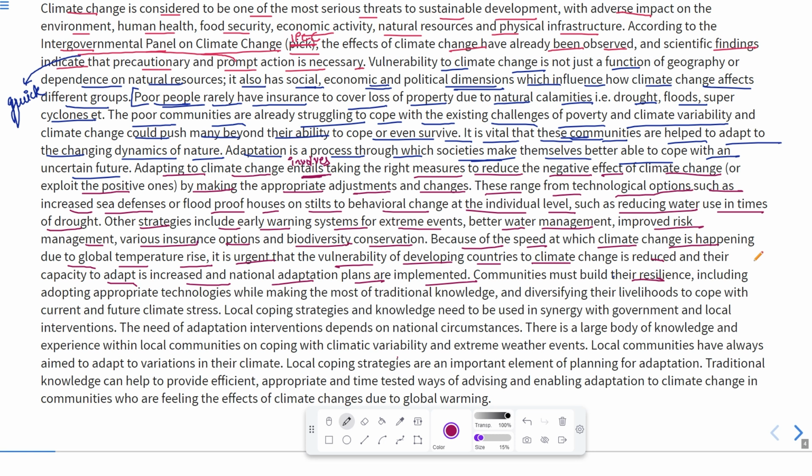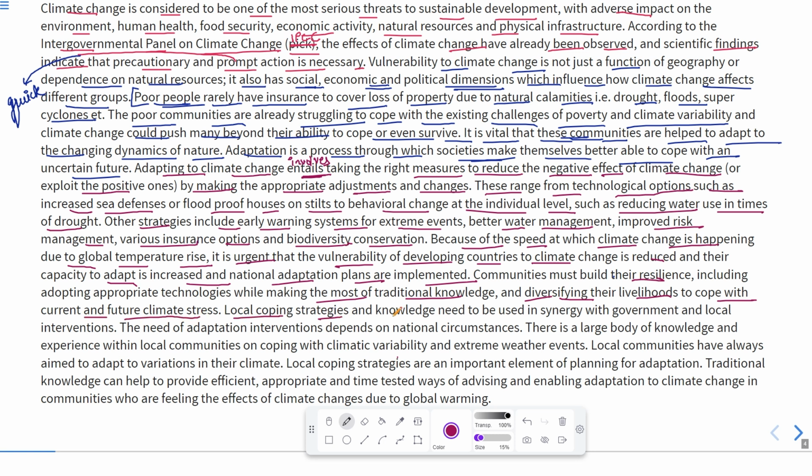It means they should move to some other places, or they should keep their houses like these. For example, they can cope with these situations, including adopting appropriate technologies while making the most of traditional knowledge. Now, this one is something important. Traditional means something which happened in the past. And diversifying means changing their livelihoods to cope with current and future climate stress.